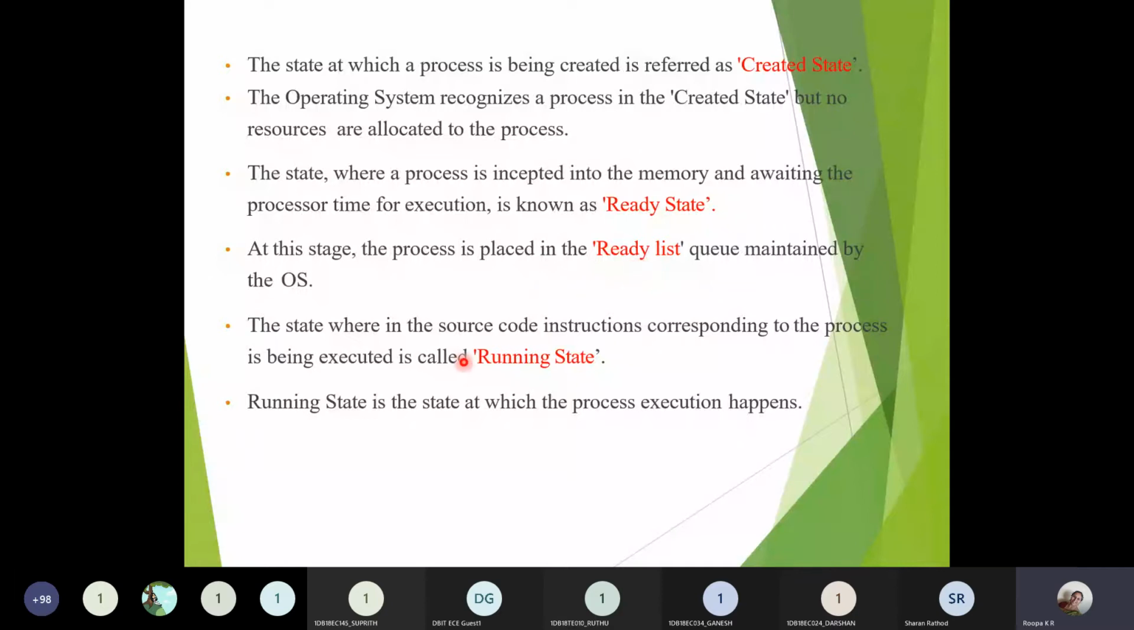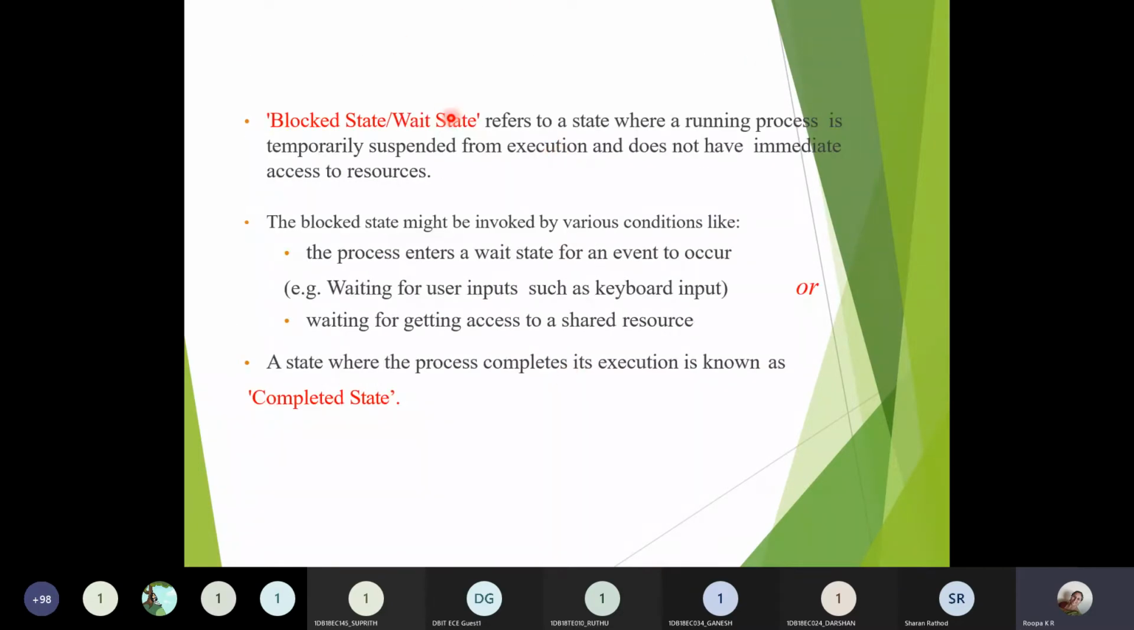Once it comes into the ready state, the next state is the running state. During this running state, it checks whether all the resources required for that particular process execution have been given access to that particular process. If not, then it goes to block state, which is also called the wait state. It refers to a state where the running process is temporarily suspended from execution and does not have immediate access to the resources. That block state can be due to many conditions.